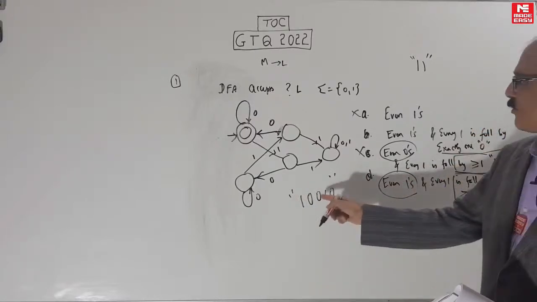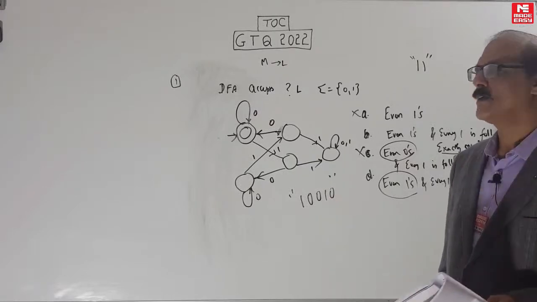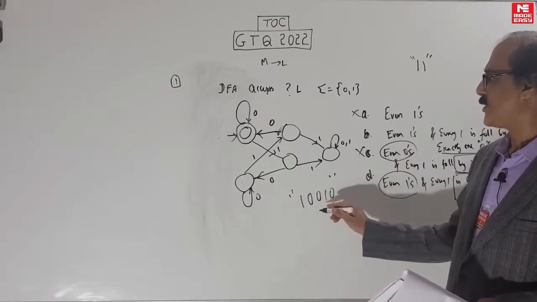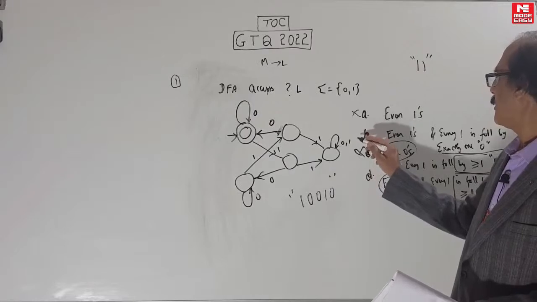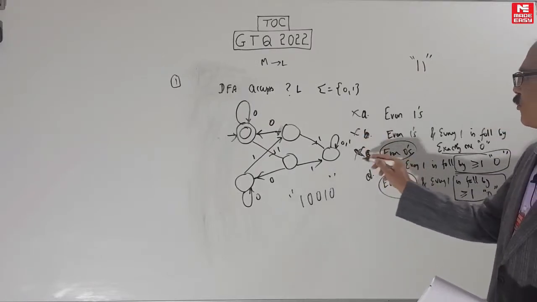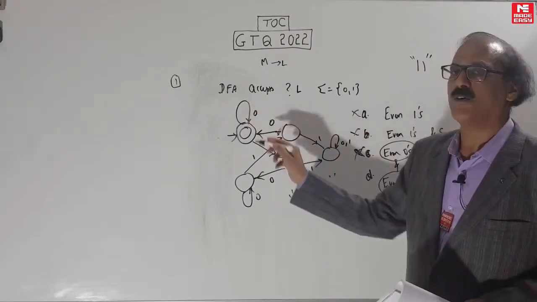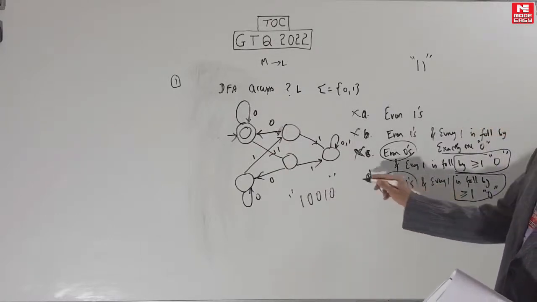Instead of exactly 1 zero, you have 2 zeros. Make it accept. 1 is followed by 2 zeros. Finished. Even if there is one non-member accepted, this is gone. So this is also thrown out. This is thrown out because even zeros is accepting odd zeros. What is left? This one. This is of course the answer.